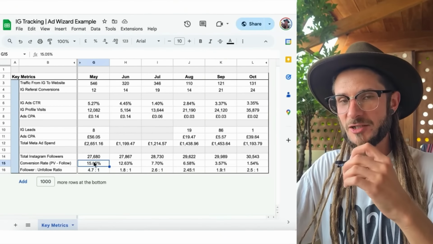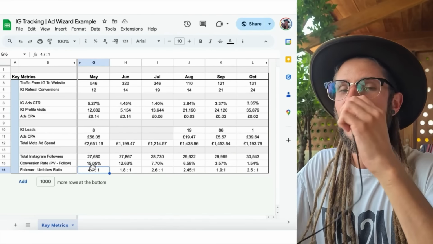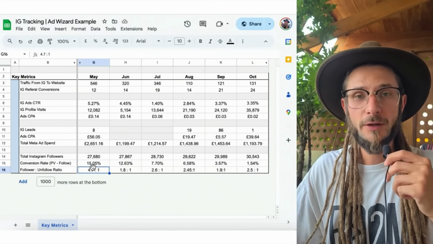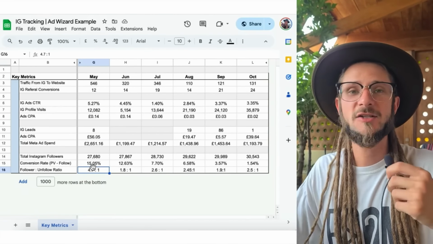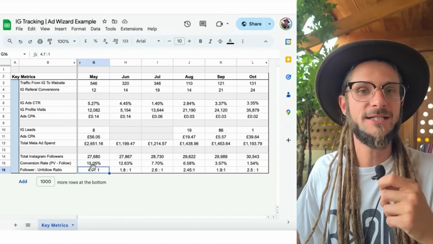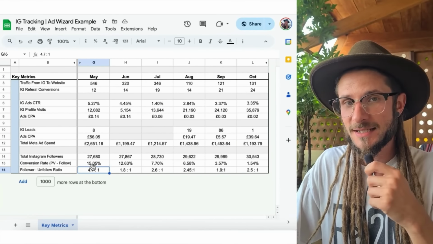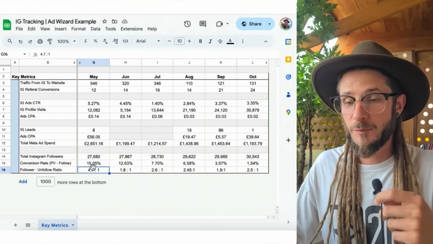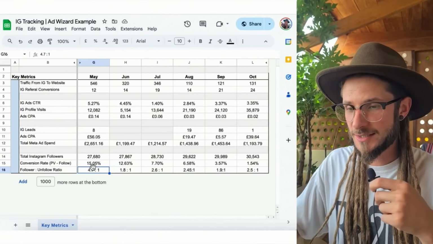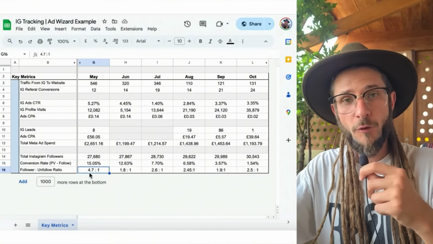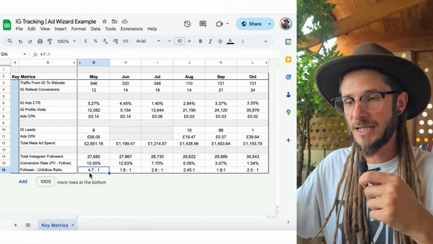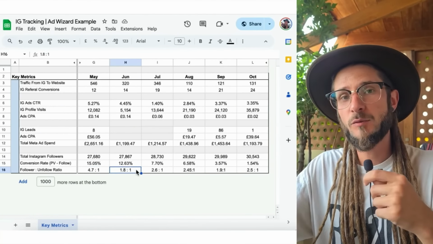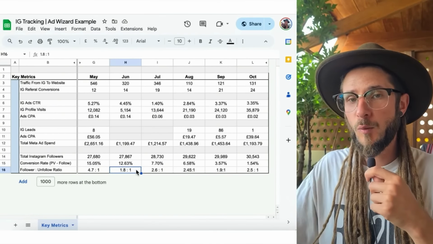And the last section of this is the follower to unfollow ratio, right? There is an understanding that, of course, as people are following, they may unfollow you, right? Maybe they're expecting a follow back or whatever that reason is. So it's important for us to understand for every one follow that we get, how many people unfollow the profile. And the way that we break this down is through a ratio, right? So as we can see here, for every 4.7 new followers that we get, one unfollow. That was in May. In June, for every 1.8 followers we got, one unfollow.